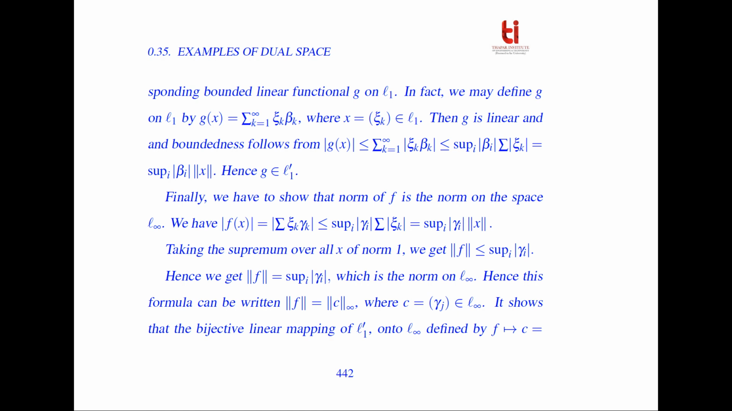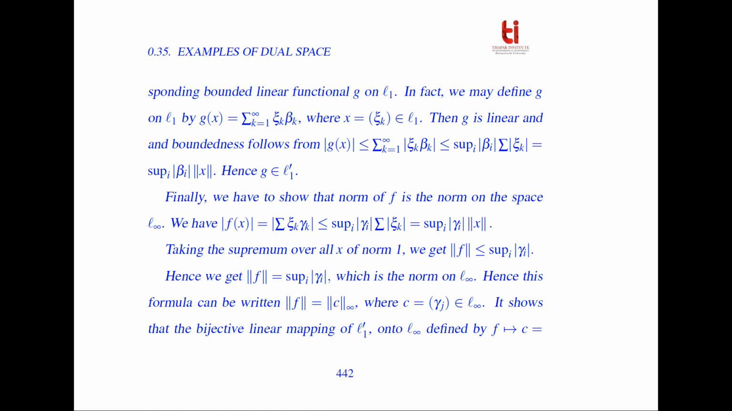So finally we have to be sure that the norm of f is the norm on the space l infinity. So we have modulus of f(x) equal to the summation of xi_k gamma_k, which is less than or equal to the supremum of modulus gamma_i into summation of modulus xi_k, which is equal to norm of x into the supremum over i of gamma_i. Now taking the supremum over all x of norm 1, we get the norm of f is less than or equal to the supremum of gamma_i over i. Hence we get the norm of f is equal to the supremum of gamma_i over i, which is the norm on l infinity.